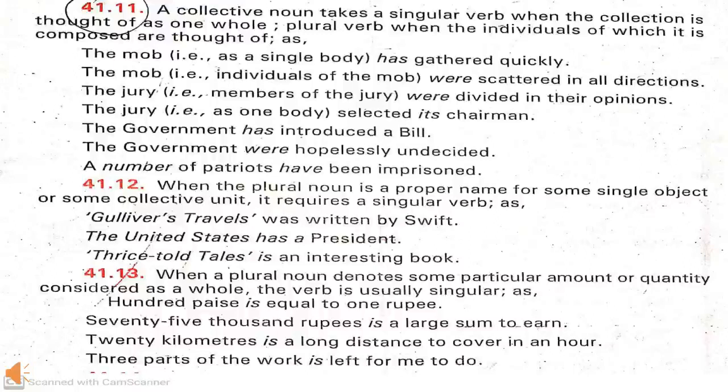The next rule is, when a plural noun denotes some specific quantity or amount considered as a whole, then a singular verb is used. For example, 100 paise is equal to 1 rupee. Here 100 paise is considered as a whole. 75,000 rupees is a large sum to earn. Here 75,000 rupees is considered as a whole. That's why a singular verb is used here.